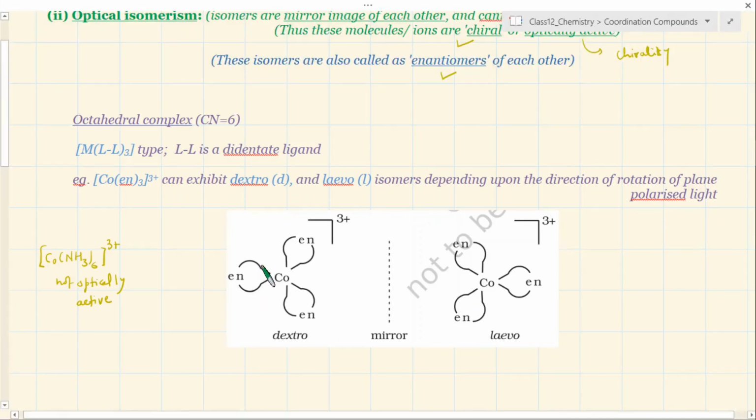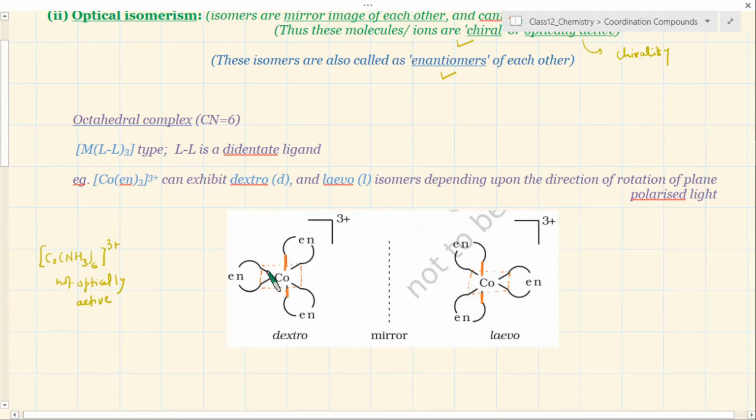For example, just to make the structure clearer, think about this. This is like a central plane of your octahedron, and this is one bond above and below. This is above and below bond, above and below bond. Okay, and these bonds are in the plane. Similarly here also, try to visualize this as a plane, and this is above and below, and then others are part of the plane.